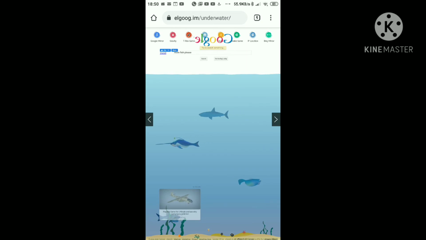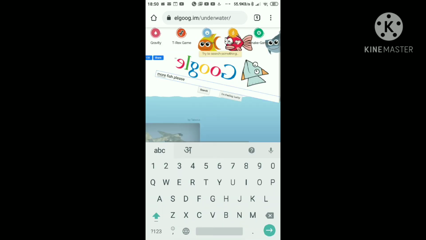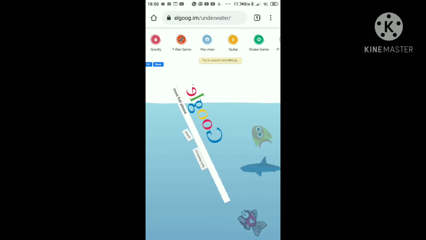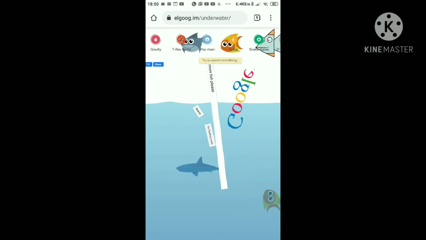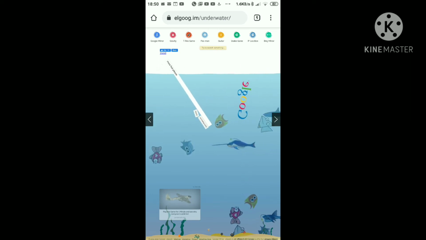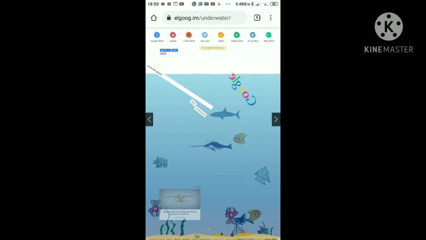Friends, if you want to see Google underwater, then type Google underwater in the search box and search. Click on the first link. Google will go underwater. Type anything in the search box and click on search, and more fish will fall and take your Google more underwater. This trick is amazing to bring your Google underwater.